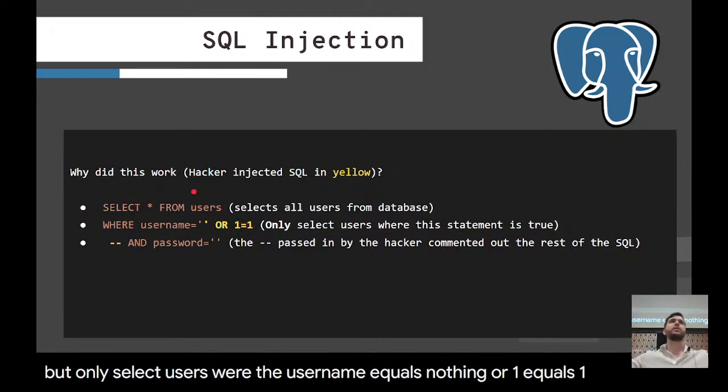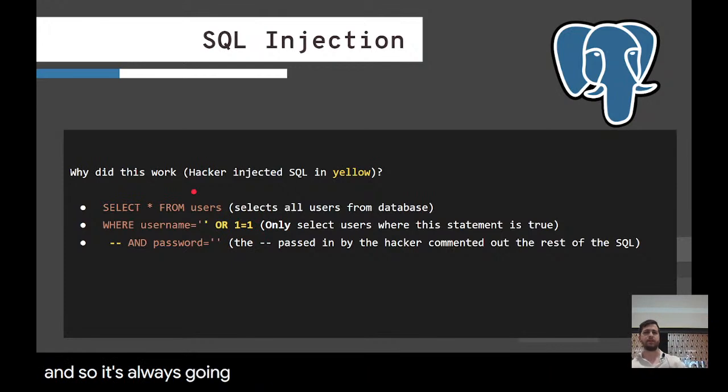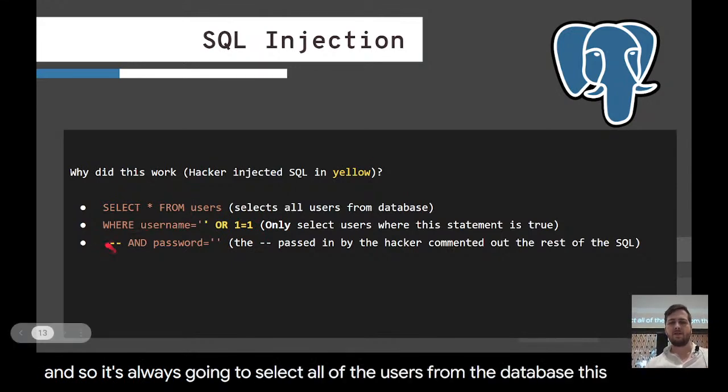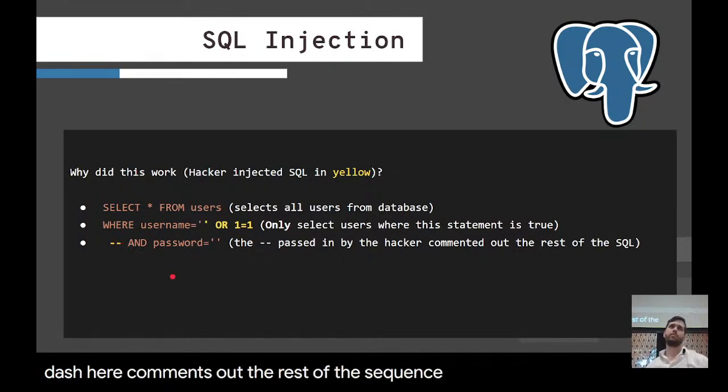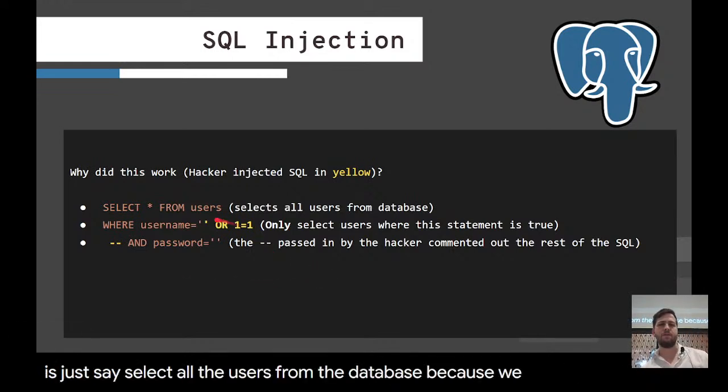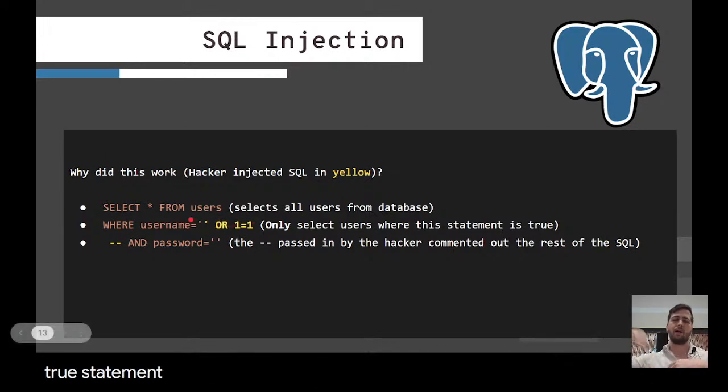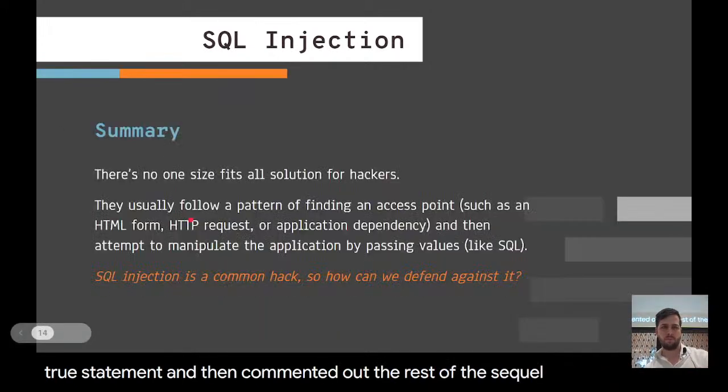So the OR statement is always going to be true. And so it's always going to select all of the users from the database. This -- here comments out the rest of the SQL. So all it's basically going to do is select all the users from the database, because we added this always true statement and then commented out the rest of the SQL.